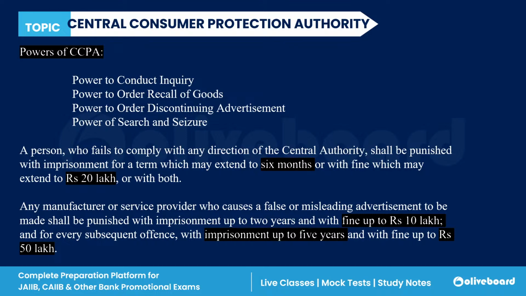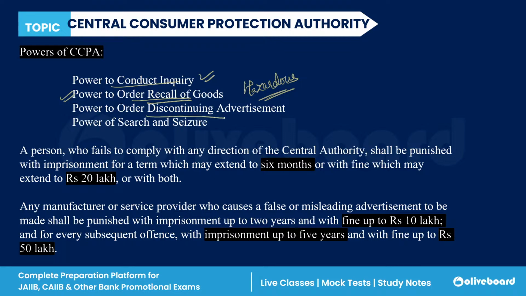Now let us discuss the powers of CCPA. What are the powers of this central authority? First, it has the power to conduct inquiry. As a central authority, if they think that there is something fishy going on, they have the power to conduct that inquiry. They have the power to order the recall of goods. If there are any goods which are hazardous to life, which are not good for life, then they have the power to recall them.